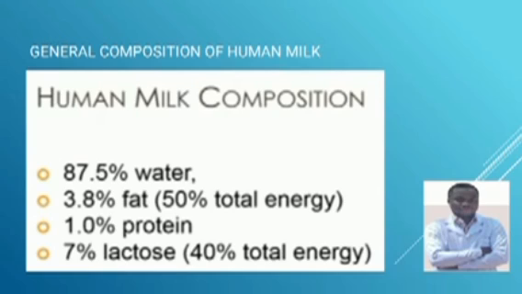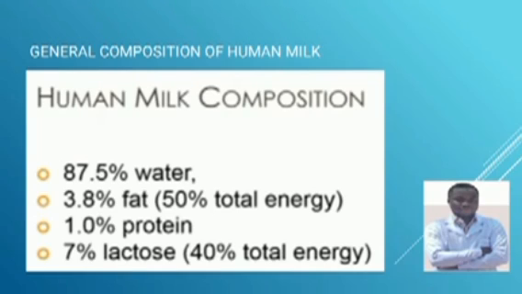Galactose serves in the gastrointestinal system for the growth of lactobacillus. Lactose is also slowly digested by human beings.